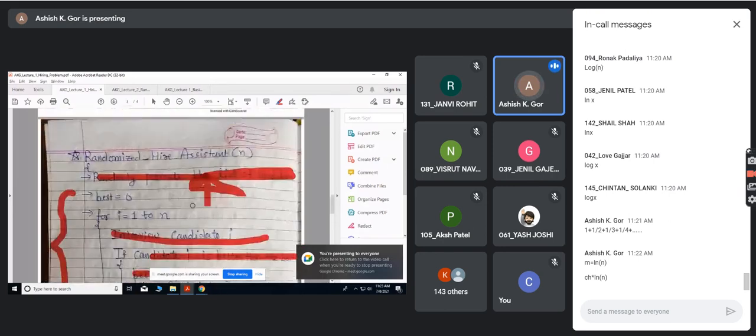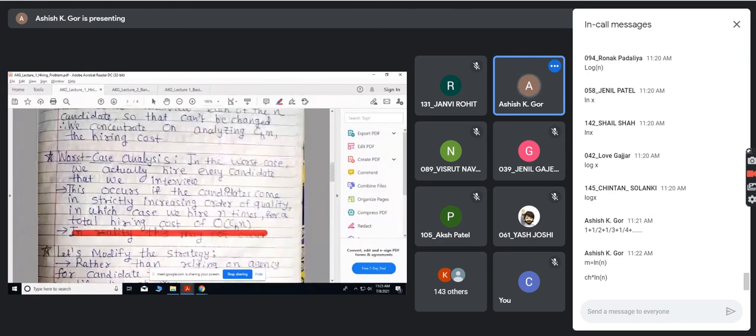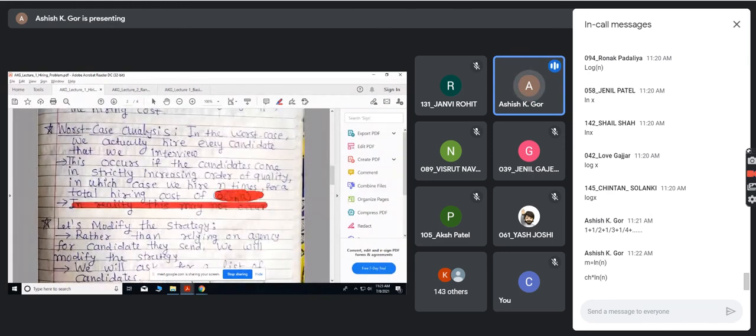Earlier, in the worst case, it was ch times m, and this m could go up to n, so it would be ch into n.